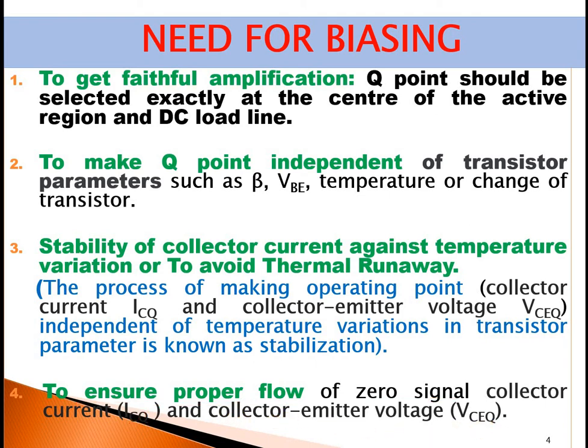So altogether there are 4 points. I have just changed this color to remember easily. Only the green color ones, if you remember, you can easily expand the 4 points. Again, this is for your information. You need not write this as a note. So: to get faithful amplification, to make the Q point independent, to stabilize collector current, and to ensure proper flow of zero signal collector current. These are the 4 points for which there is a need for biasing.